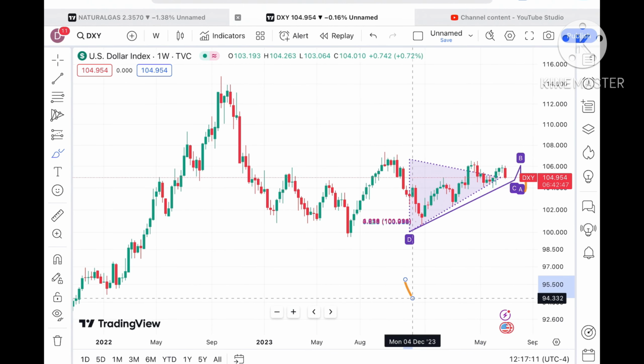Okay, and as soon as the price started going towards a level of 104.5, a further downfall we can see, because there is a clear triangle forming. But if the price started going above a level of 105, we can see a level of 105.5, and then from there a further upside movement we can see.